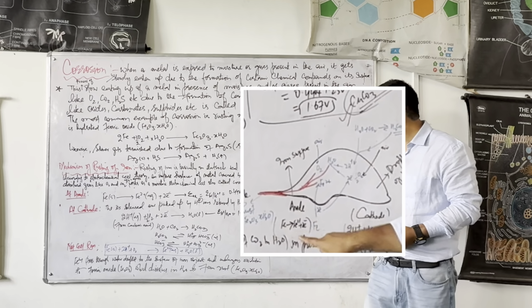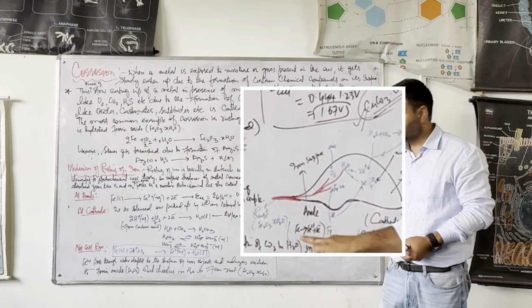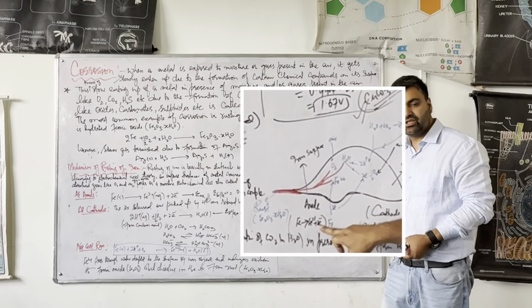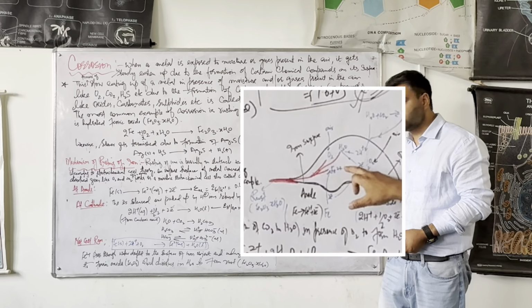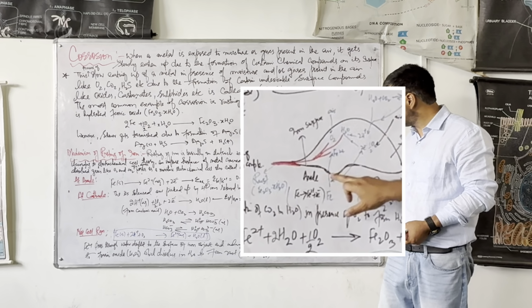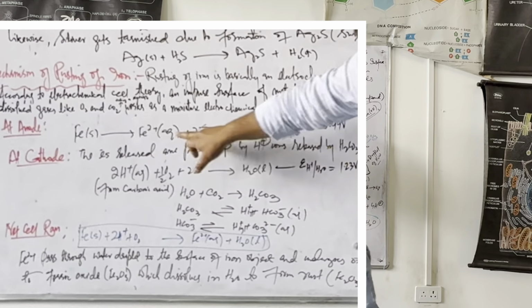What is happening at the anode? There occurs oxidation of iron atoms. These iron atoms get converted to iron dipositive and it releases two electrons. These iron dipositive ions are released into the solution. Clear? Into the water. Clear? And these electrons are passing towards the cathodic area. Understood? So this is what is happening at the anode.